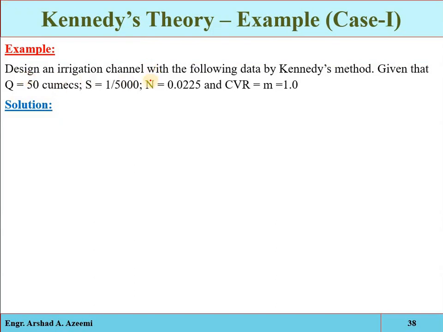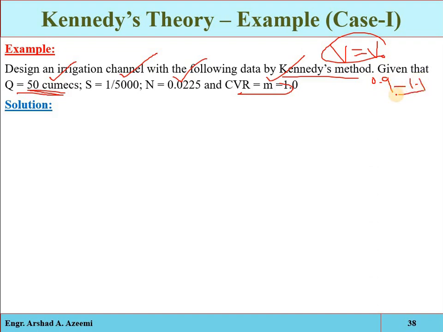Design an irrigation channel with the following data by the Kennedy method. The discharge is given, that is your requirement, you have to supply this much water. The alignment slope is given, the roughness coefficient is given, and the critical velocity ratio you have to keep as 1. Remember, if 1 is not given, then you just go through the procedure and get the actual velocity and the critical velocity. If the ratio of these two velocities is in the range of 0.9 to 1.1, then we say the assumed dimensions are okay. And if the value is given, then you must select dimensions to get the critical velocity ratio of 1.